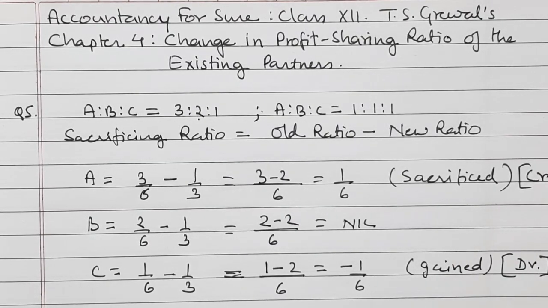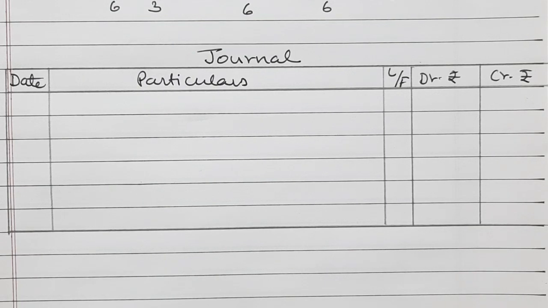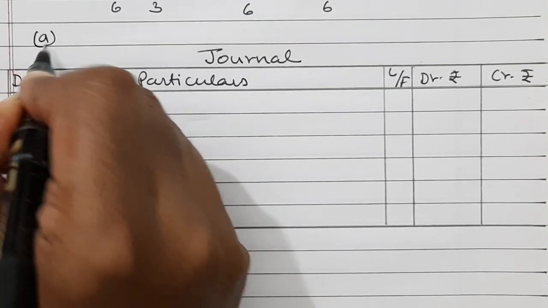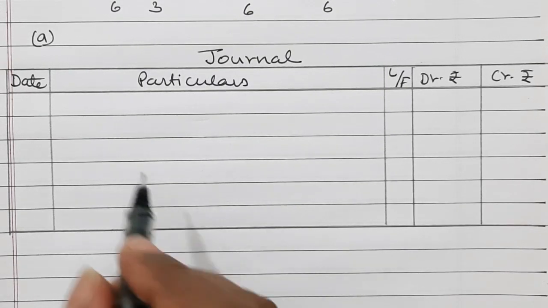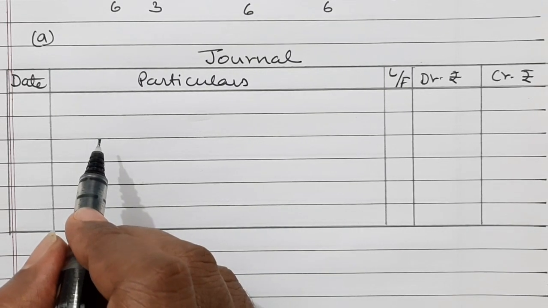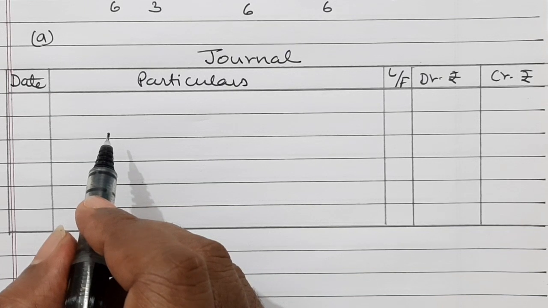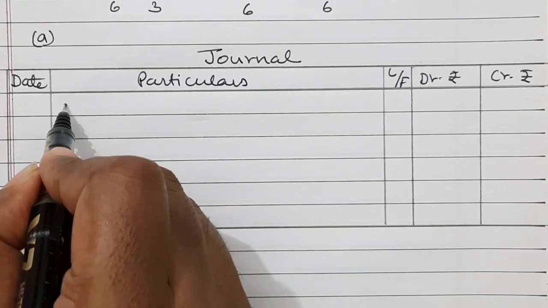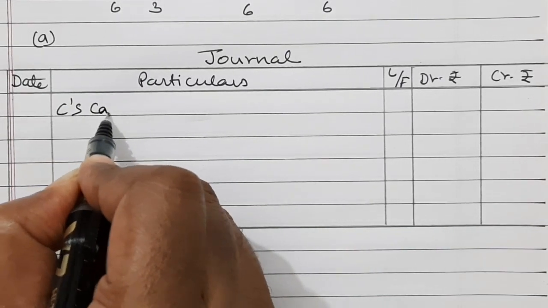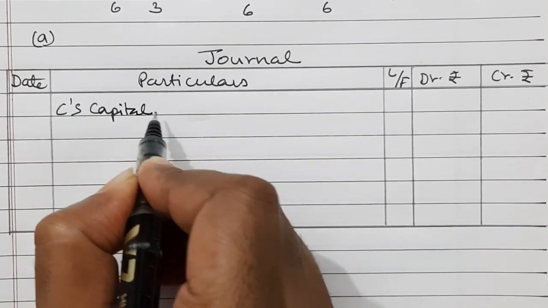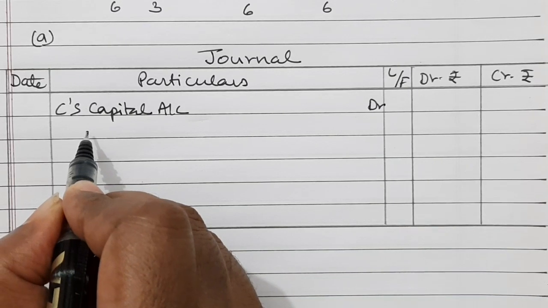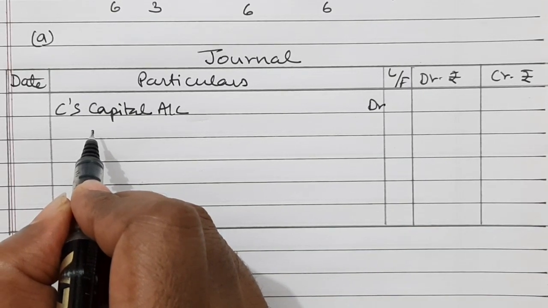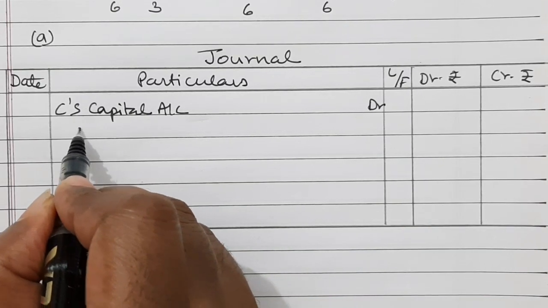So let us see the journal entry for this. Now journal entry for case A, when goodwill is adjusted through partner's capital account. The partner who has gained, capital account will be debited. So C's capital account debited. And the partner who has sacrificed, capital account will be credited.